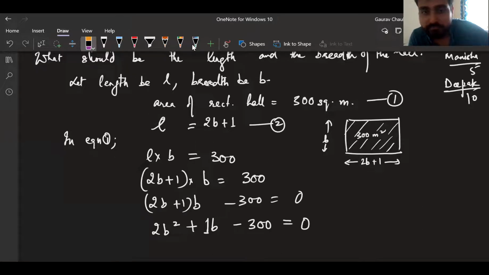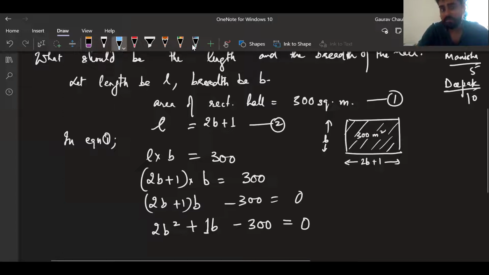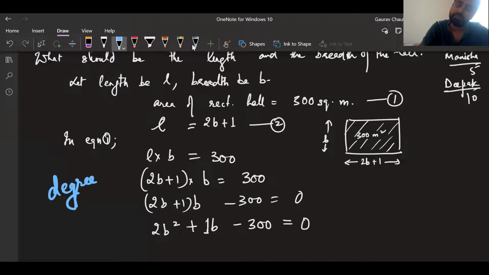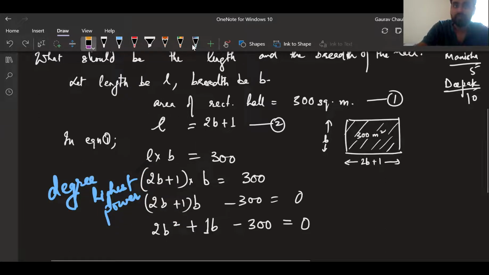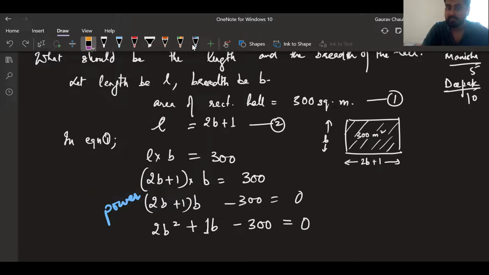The power has to be 1, sir. The power of the equation, or basically the degree. What is the degree, you remember? Highest power. Highest power of that equation has to be 1. But here, what is it? Here the highest power is what, Manisha? Sir, 2, sir. Here the highest power is 2.